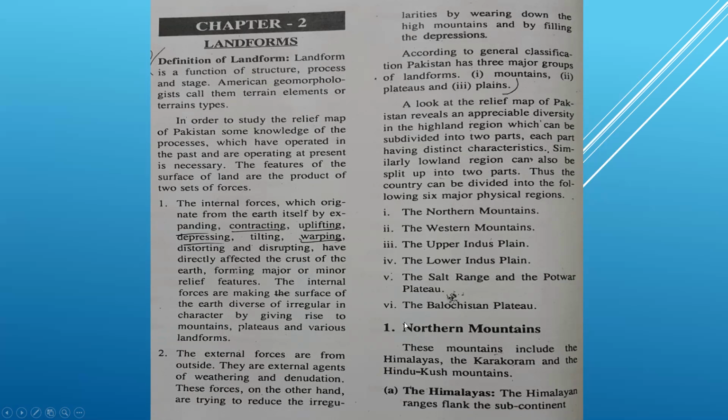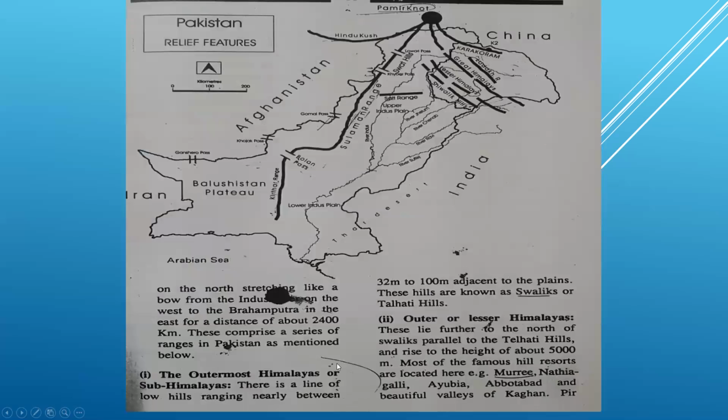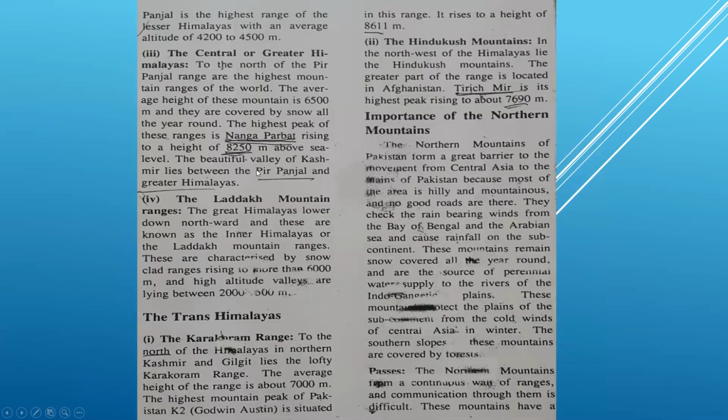Then the northern mountains, you will write these, the further division: Himalaya, Karakoram and Hindu Kush. The Himalayas, you will just write here briefly: the outer Himalayas, sub-Himalayas, outer or lesser Himalayas. If the question is asked over all these physical regions, then you will explain all these briefly. For example, how you will briefly write the central or greater Himalaya.